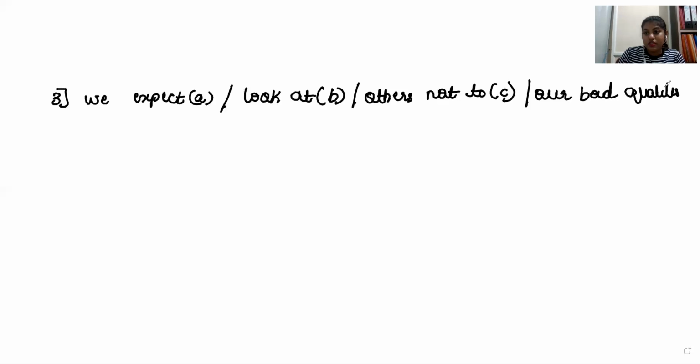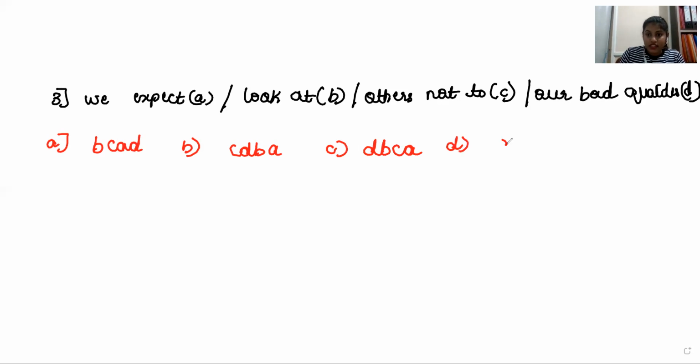It is option D. Arrangement D, and your options are: option A, it is B, C, A, D. Option B, it is C, D, B, A. Option C, it is D, B, C, A. Option D, it is A, C, D, B. This is how we have to sort. Which one? See, we expect others not to look at our bad qualities. We'll go with option D now.